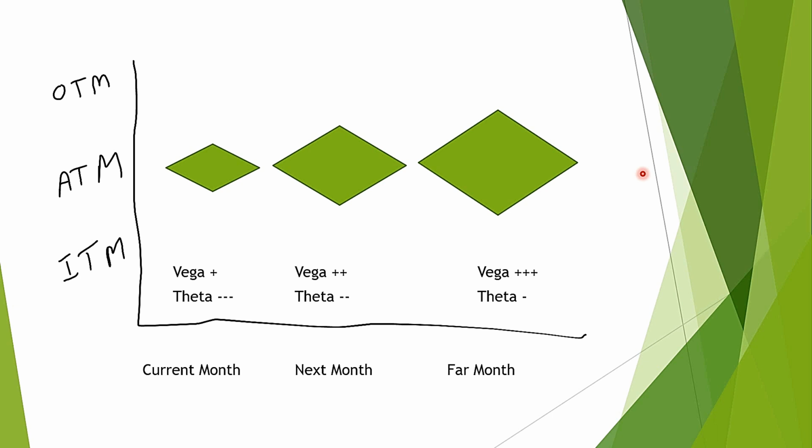So from this graphical representation, what do you understand? Where will theta have highest impact? This way theta has highest impact on at the money strike options, and it is more than in the money or out of the money strikes. Theta affects nearest expiry, Vega affects farthest expiry more. Both of them affect at the money. Okay, is this clear? Any doubts about this?